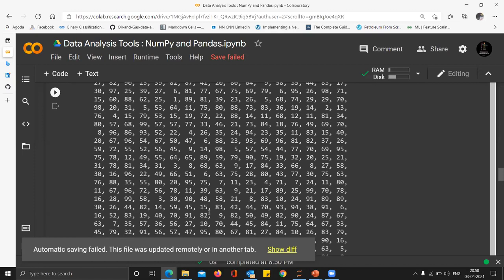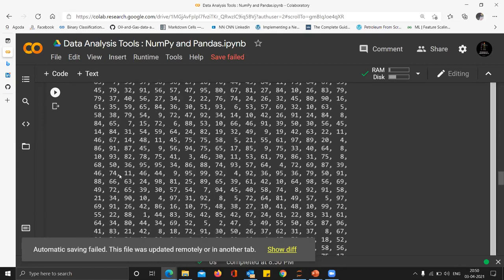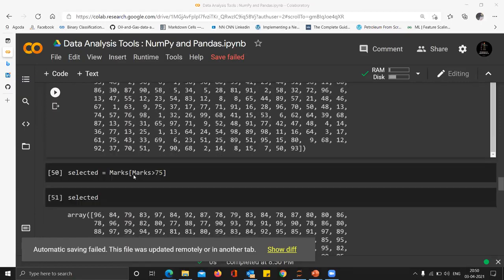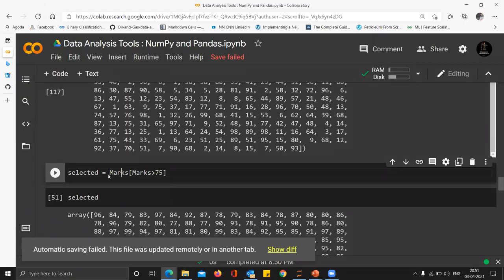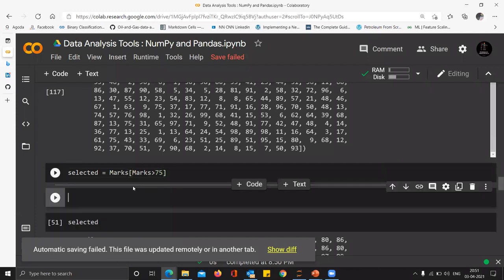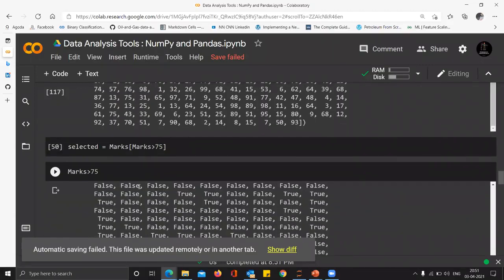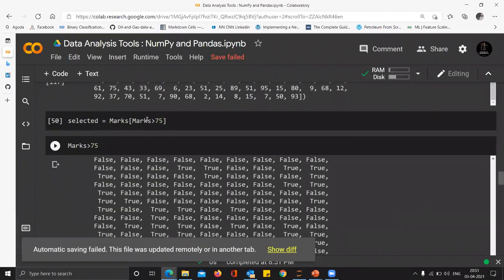This is a lot of data points, but all you have to do is this: take out all the marks given that marks is greater than 75. It's as simple as that. This is called masking. If I just do marks greater than 75, it will return a Boolean array. You can see true, false, true, false. Wherever the value follows this condition, the truth value will be true.